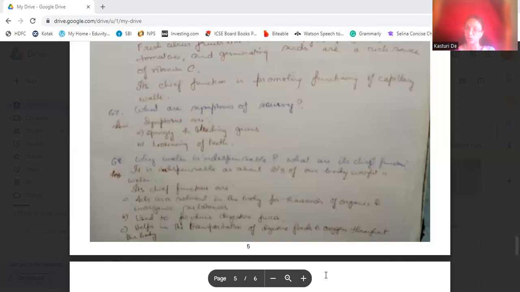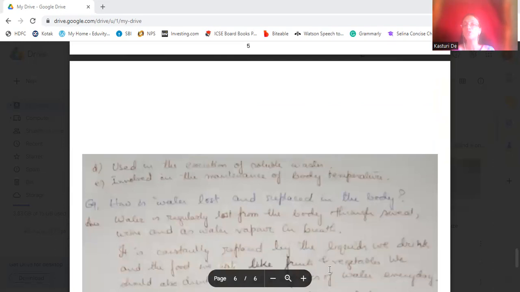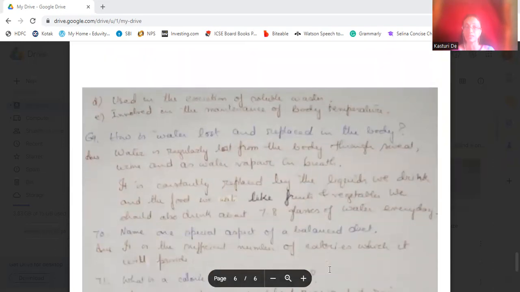Therefore, throughout the body. Okay. The digested food and oxygen are transported throughout the body, producing digestive juices. Then thousands of organic and inorganic substances are dissolved in it. Okay. Then it is used for the excretion of the soluble wastes. Even it is involved in the maintenance of the body temperature.